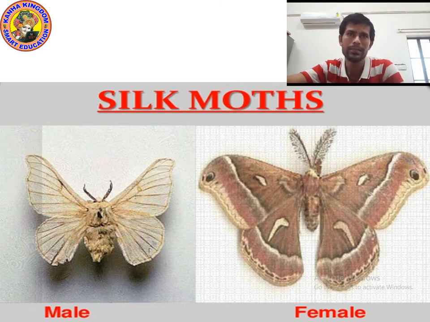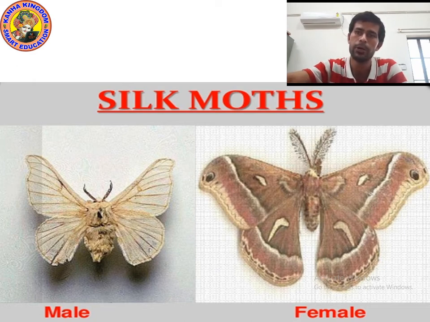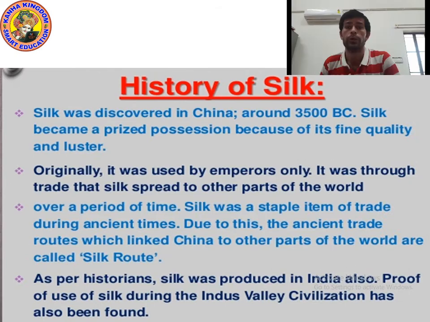Okay, now let's talk about the history of silk. Let's move on to the next point. It's the history of silk. As you can see on the screen, silk was discovered in China. Point number one: where was silk discovered? Silk was discovered in China.